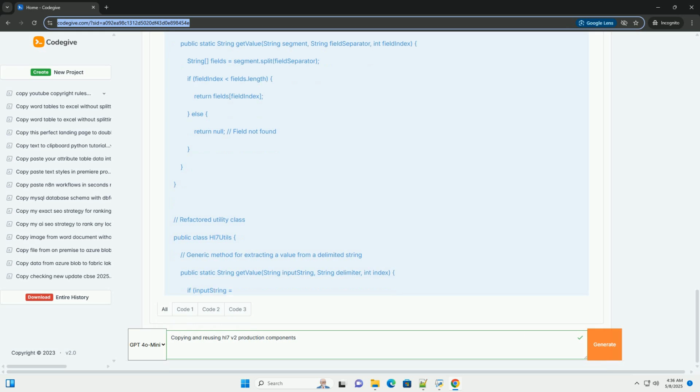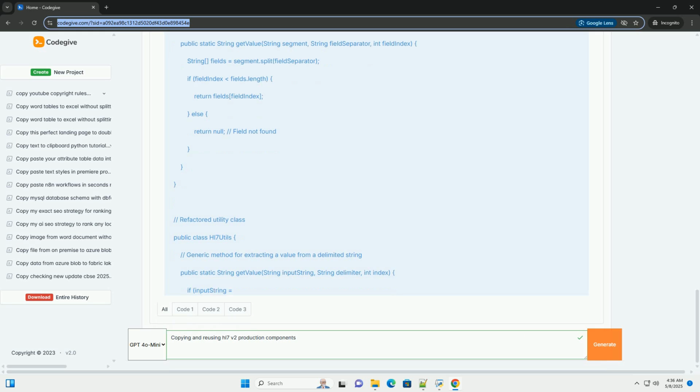Key considerations before reusing. Before diving into the how, carefully consider these factors. Scope and context. Understand the original component's intended purpose, input/output format, and specific context within the original system. Will it fit seamlessly into the new environment? Dependencies. Identify all dependencies, libraries, databases, external services, of the component. Are these dependencies available and compatible with the target system?